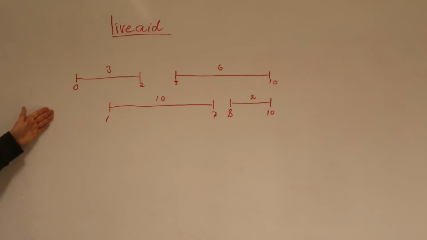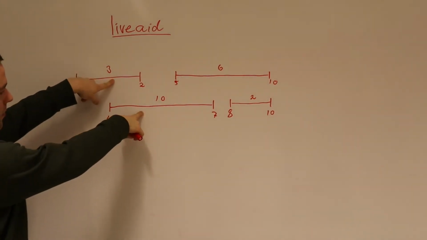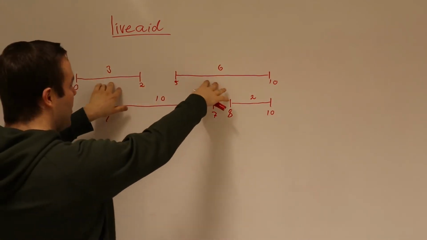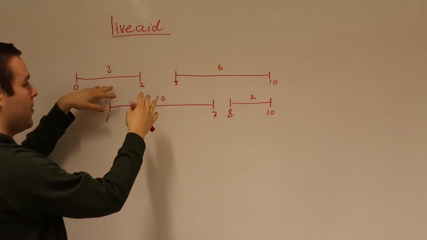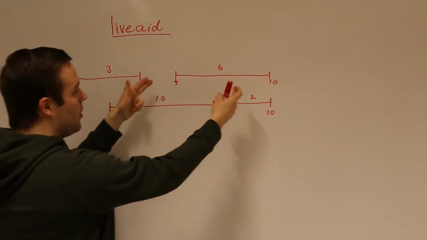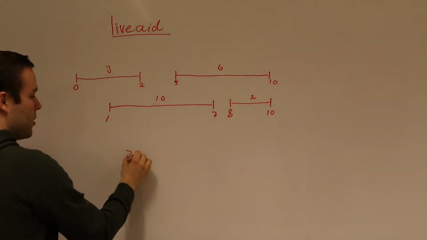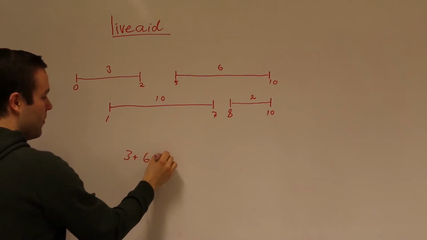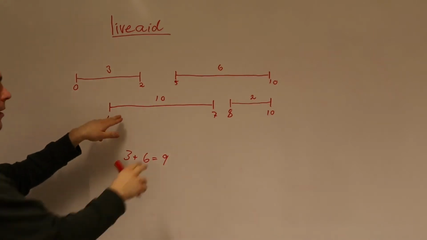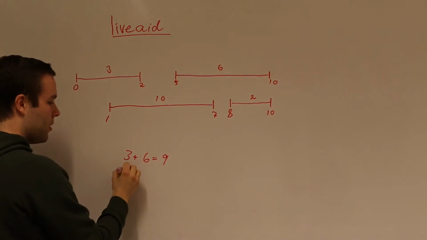Here is sample case 1. You cannot pick these two at the same time because they overlap. But you can, for example, pick these two because they do not overlap. So one solution would be to pick this one and this one, which would give a total attention of 9. But it's clearly better to pick these two that do not overlap, which gives a total attention of